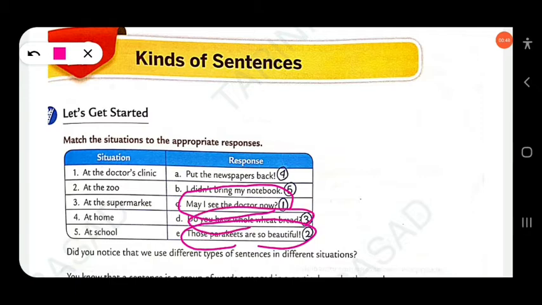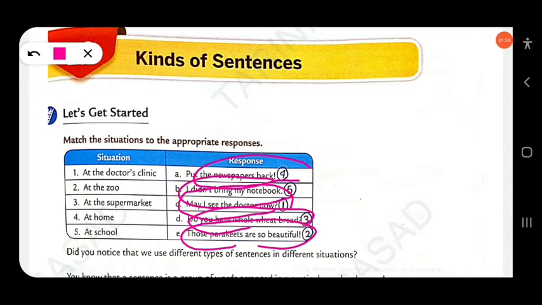At home: put the newspapers back. At school: I didn't bring my notebook. In the above sentences you find the responses used according to the situations.